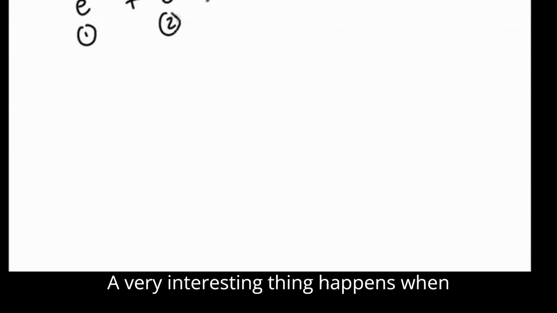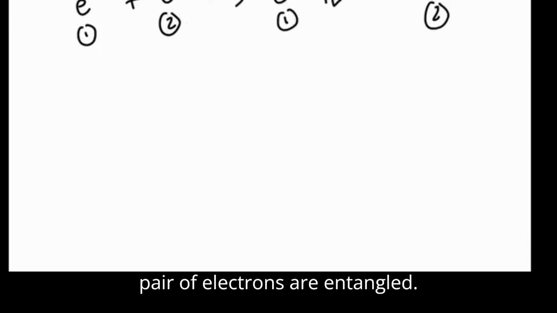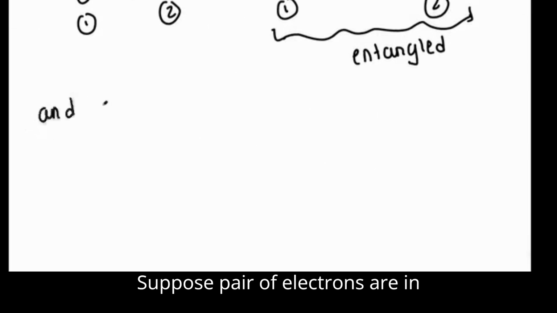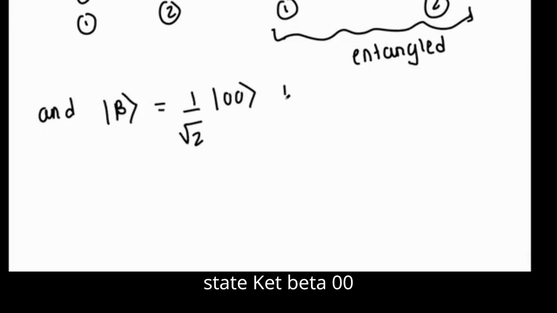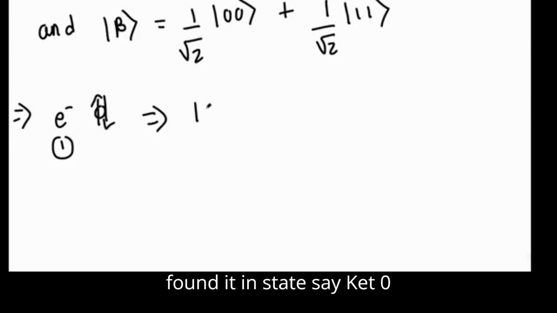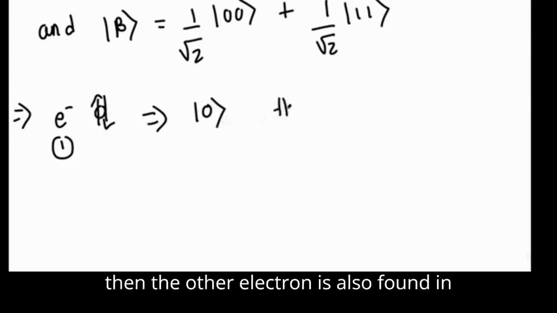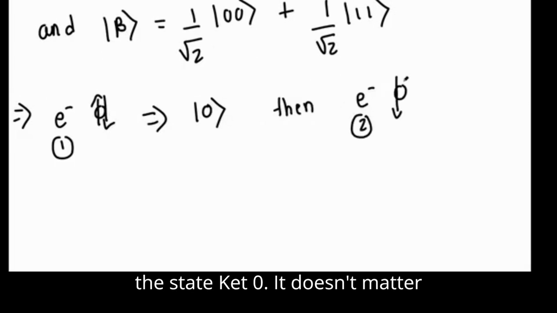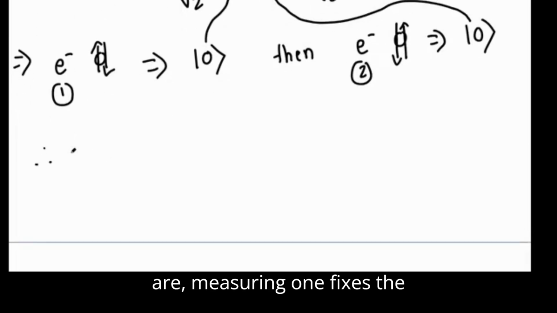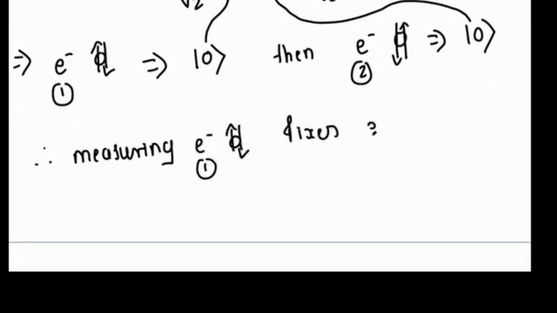A very interesting thing happens when a pair of electrons are entangled. Suppose the pair of electrons are in state ket beta 00, and if we measure the first electron and find it in state, say, ket 0, then the other electron is also found in the state ket 0. It doesn't matter how far apart the two entangled particles are. Measuring one fixes the outcome of the other.